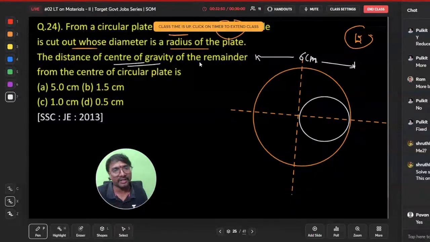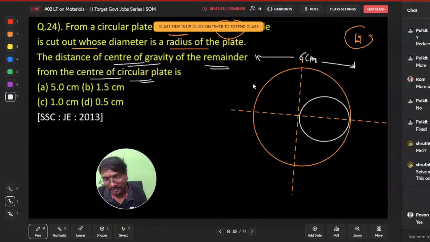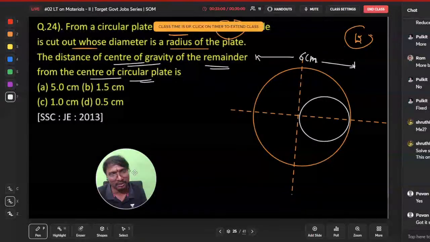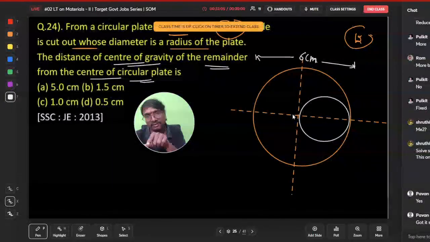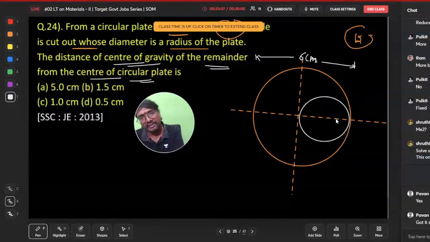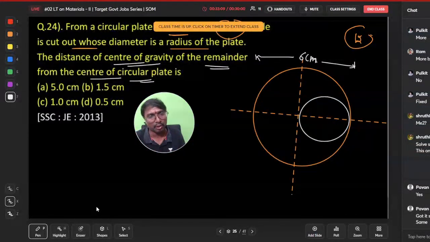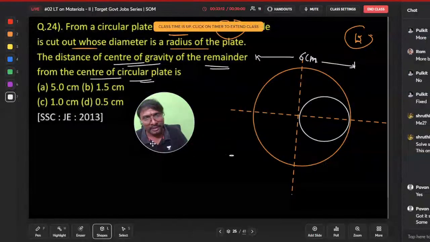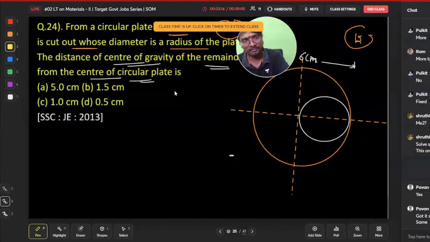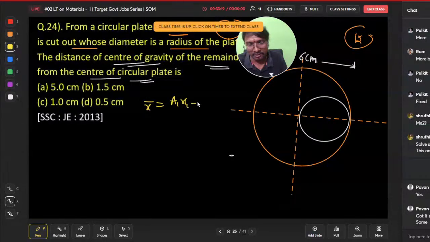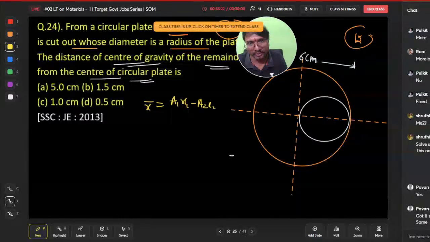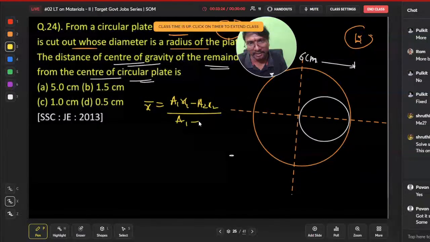The distance of center of gravity of the remainder from the center of circular plate is, right? How can you get that if you just observe? Got it now? Because if it is cut exactly at the center, that will be same only, right? It will not change. Because you are cutting right side only, there is a shift possible. Otherwise, a shift is not possible. Now, here what is the formula for this? That x bar will be equal to which one? This A1 x1 minus A2 x2 by which one? This A1 minus this A2, na.